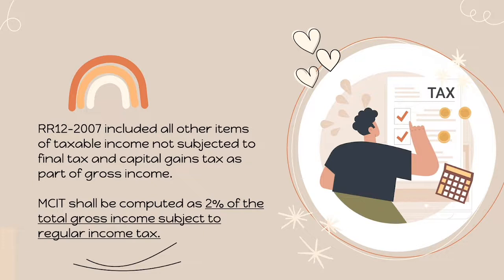Based on Revenue Regulation 2-98 as amended by RR 12-2007, it provides that a minimum corporate income tax of 2% of the gross income as of the end of the taxable year, whether calendar or fiscal, depending on the accounting period employed, is imposed upon any domestic corporations and resident or foreign corporations, beginning on the fourth taxable year immediately following the taxable year in which such corporations commence